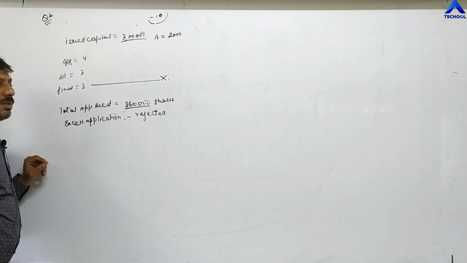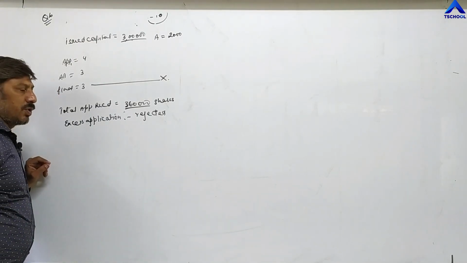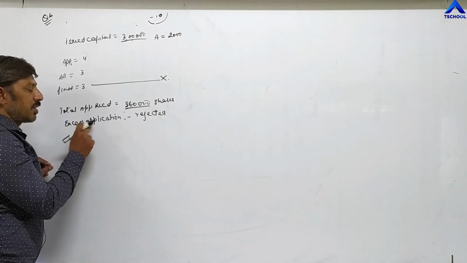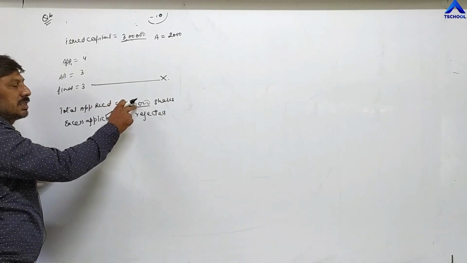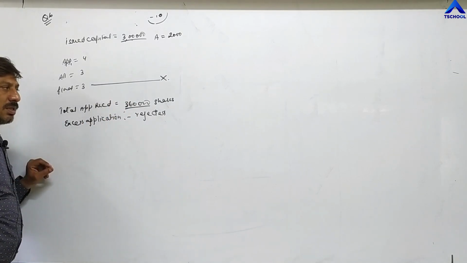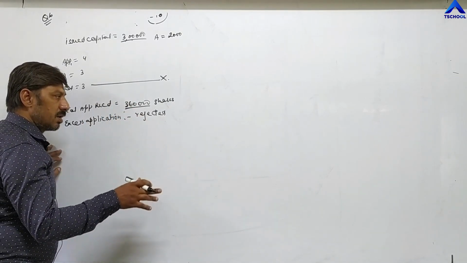This is called over subscription. In case of over subscription, excess applications will be rejected and their money will be returned. So 60,000 shares is the excess application that will be rejected and money will be returned.